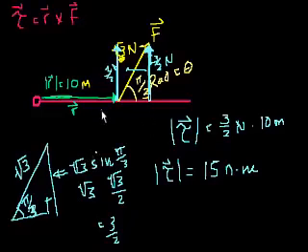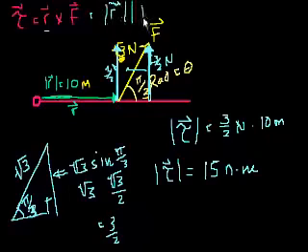But all we did now, and hopefully this looks a little bit familiar, this is what we learned when we learned moments and torque. But all we did now is we figured out the magnitude of the torque. But what if we wanted to know the direction? And that's where the cross product comes in. So what was the definition of the cross product? Cross product, R cross F, that is equal to magnitude of R times the magnitude of F times sine of the smallest angle between them times some vector that is perpendicular to both.